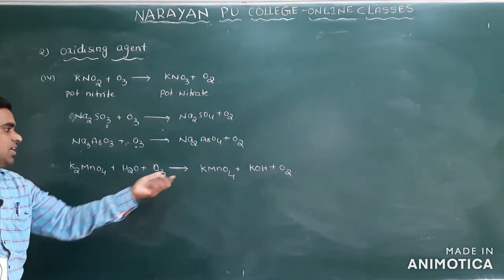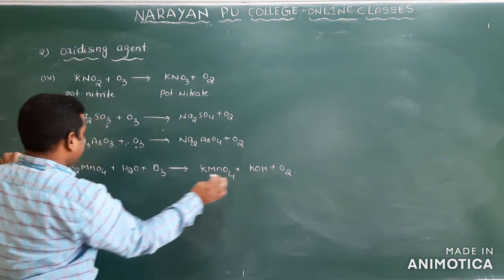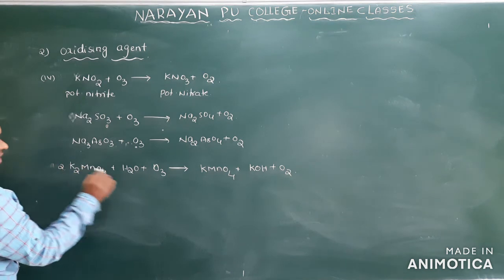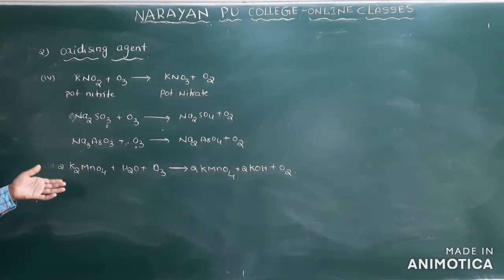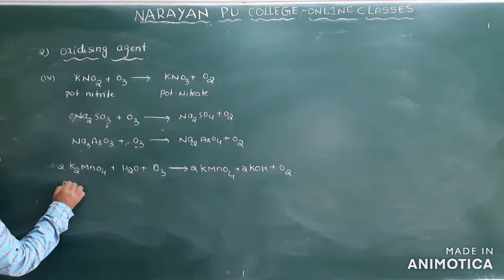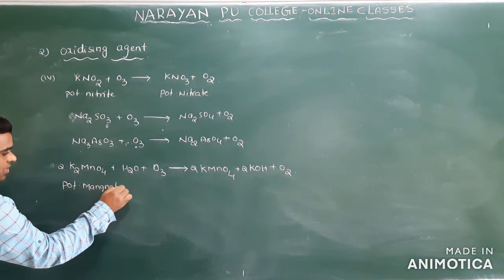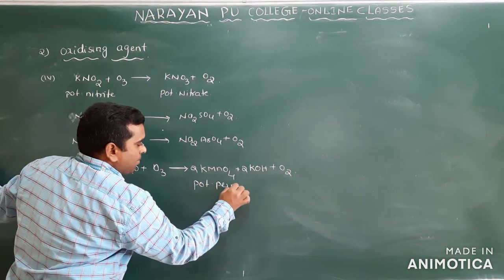In this case, take K: 2 K atoms are there, multiply this one with 2, then automatically it will be balanced, 2 KOH and here O2. So this is about the manganate. Potassium manganate will be converted into potassium permanganate.